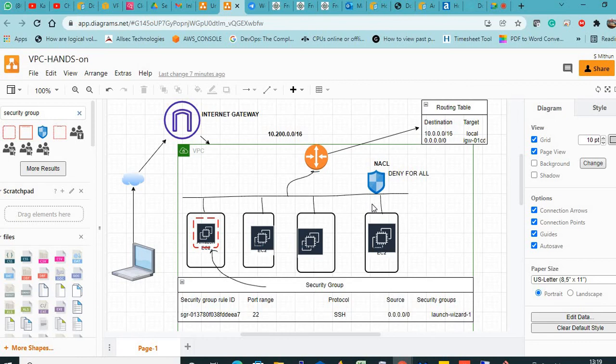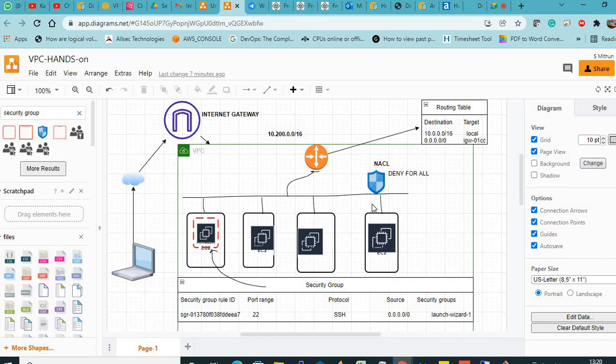In production there will be a requirement to make a subnet private. There will be database servers or some application servers that should not be reachable by anyone from outside the internet, so those servers will be kept on a private subnet, and the rest on public subnets.